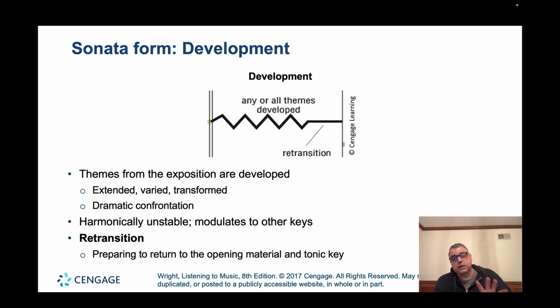It's usually harmonically unstable, and we're modulating to different keys. Sometimes the development sections are very short, sometimes they're longer. It depends on the composer's preference. We then transition back to the home key, getting back for that restatement, what we call the recapitulation.